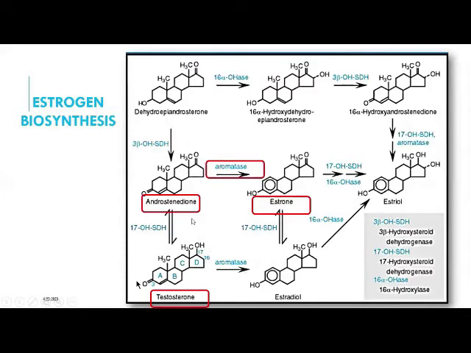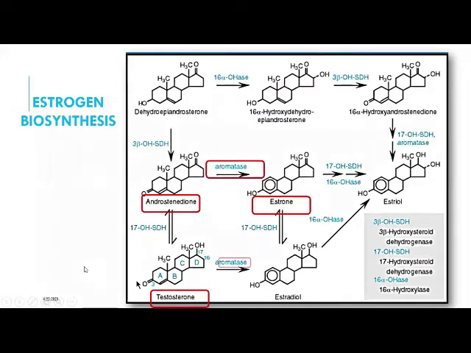Again it is an androstene steroid nucleus, the A ring is there. If you compare the structures of androstenedione and testosterone, in androstenedione a 17-keto group is there, in testosterone a 17-hydroxy group is there. This is only a minor modification in the structure between androstenedione and testosterone.